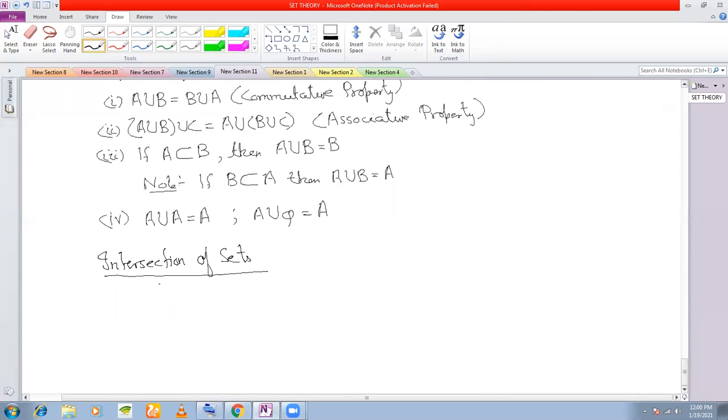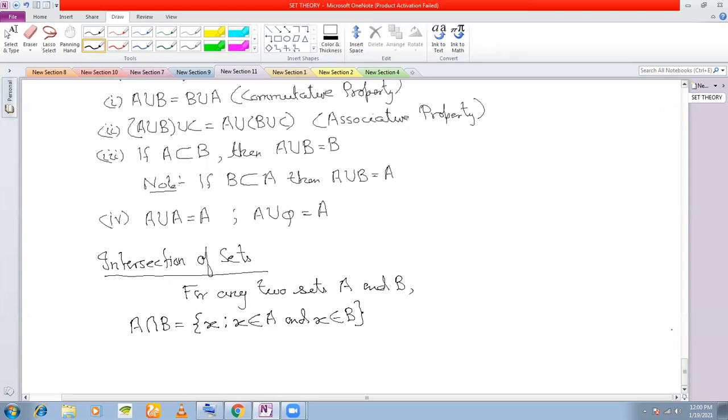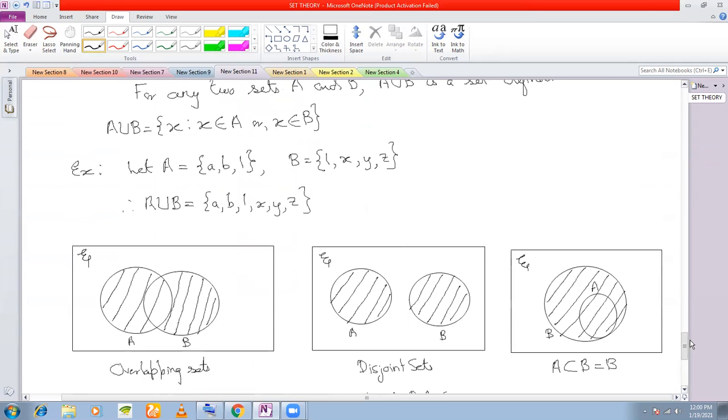For any two sets A and B, mathematically, we define A intersection B as a set of X such that X belongs to A and X belongs to B. So the keyword here is and.